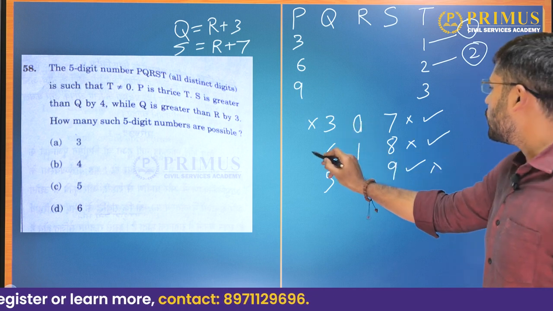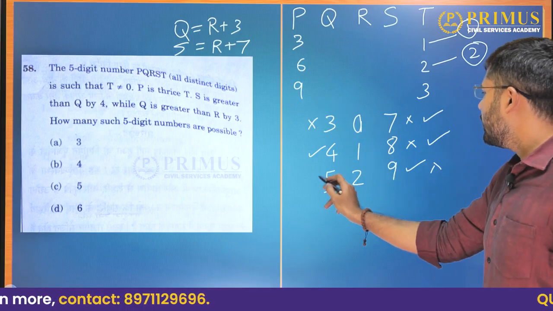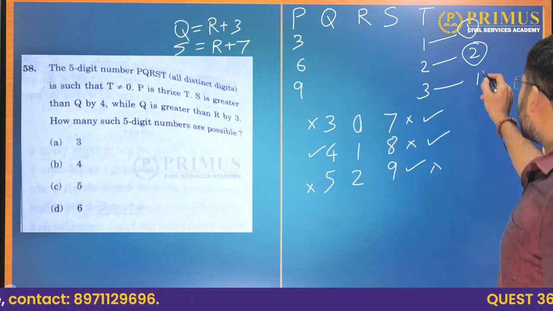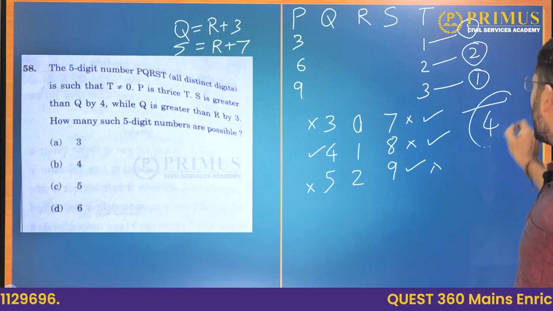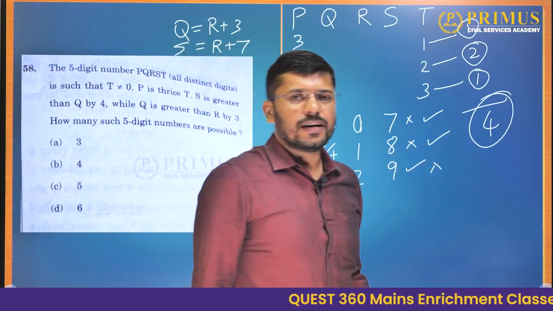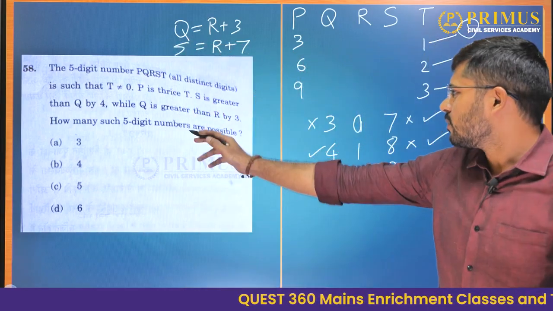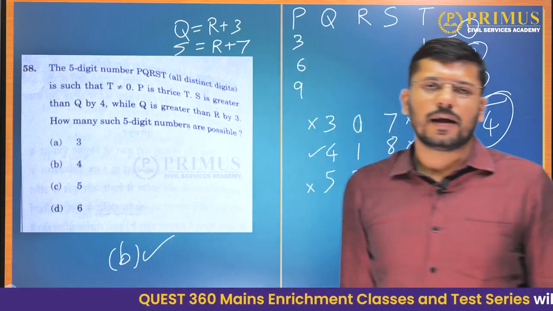Then 418 is possible, and 5 2 9 is not possible because 9 would be repeated. So only one possibility is there when T is equal to 3. So totally how many possibilities are there? 1 plus 2 plus 1, that is this number PQRST can have totally 4 different values. Do we have that option? Yes. Option B, 4 is the answer.